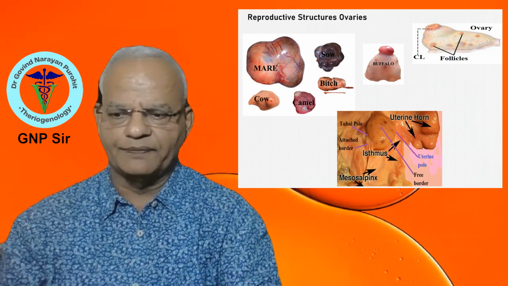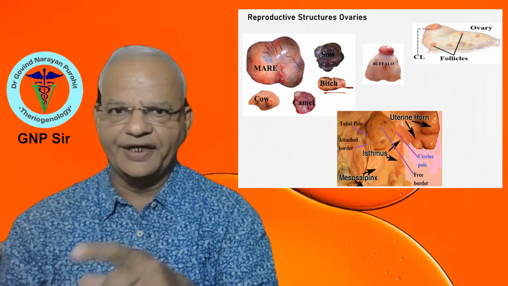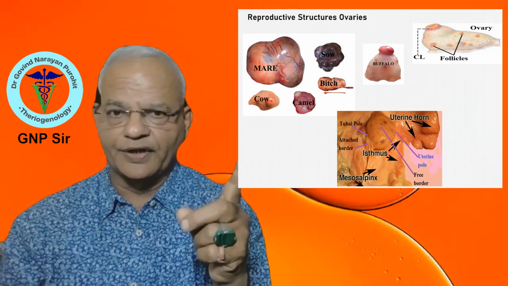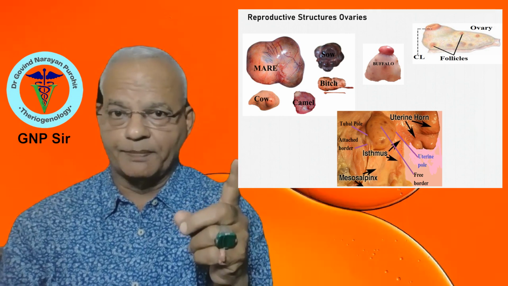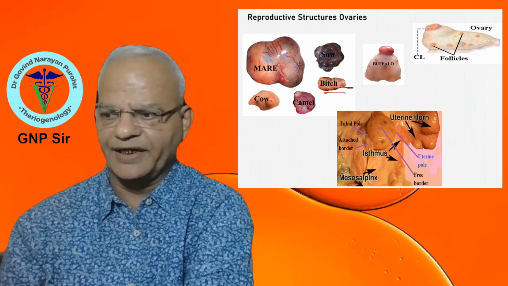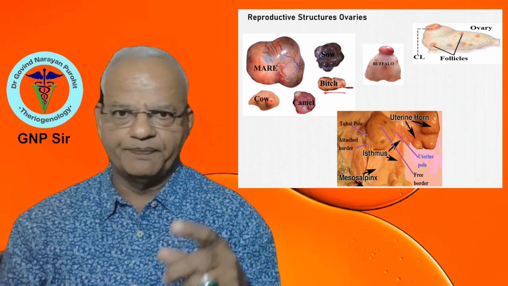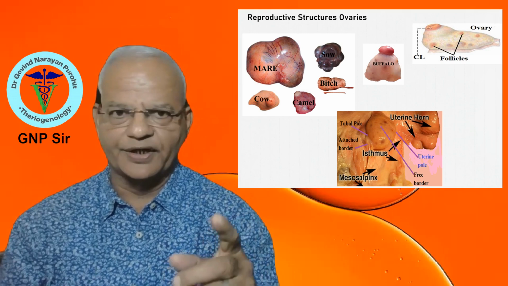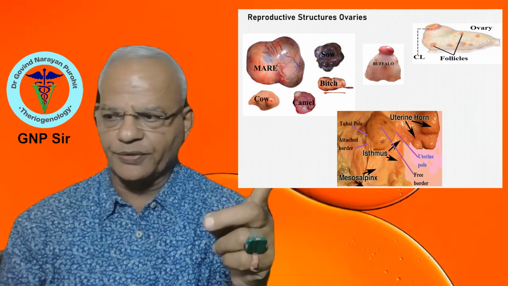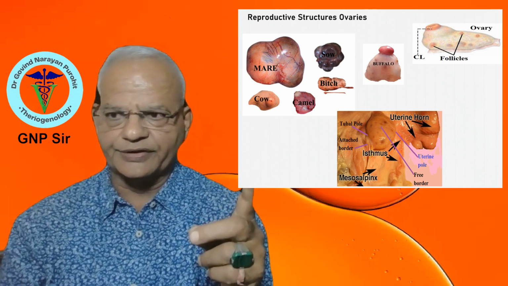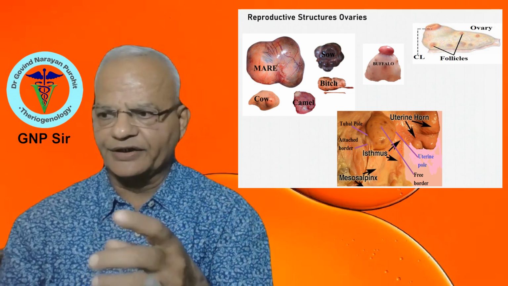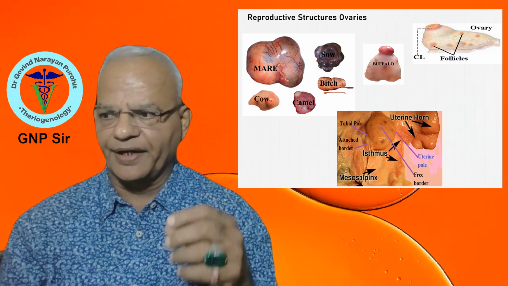You can see in this picture, we have developed some pictorials for you to remember it very easily: the shapes of the ovaries in different animals, the ovarian borders, the attachments of the ovaries, and the shape of the ovaries in the mare and in the buffalo.